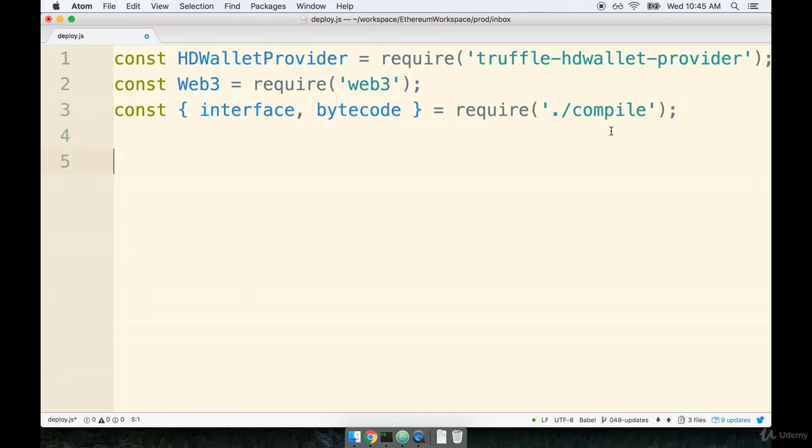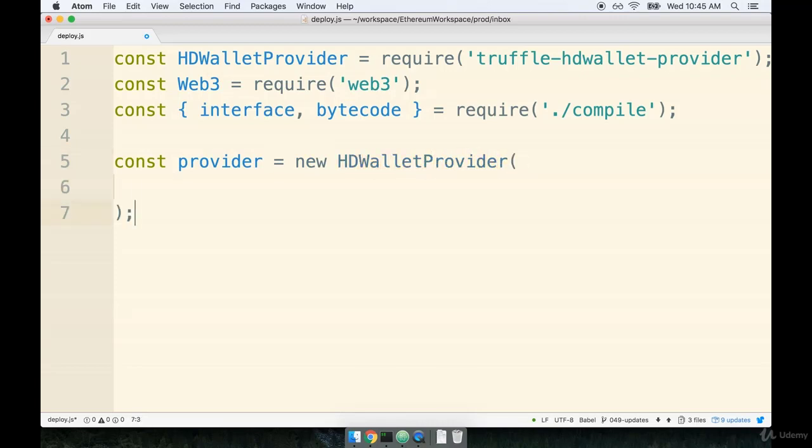All right, now here's the fun part. So the next part, we're going to set up this HD wallet provider. Again, remember, it's going to simultaneously specify which account we want to unlock and use as a source of Ether for deploying our contract. And it's also going to specify what outside API or what outside node we are going to connect to. So we're going to say const provider is new HDWalletProvider.